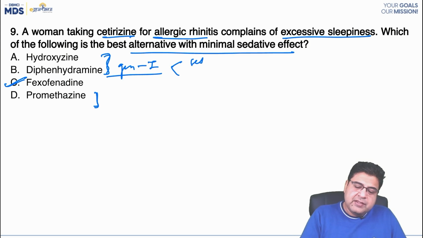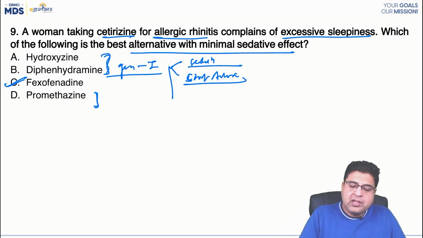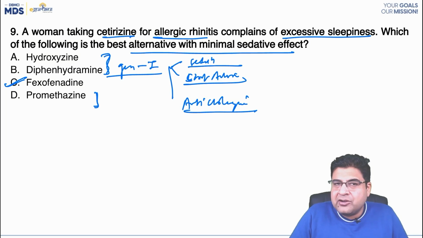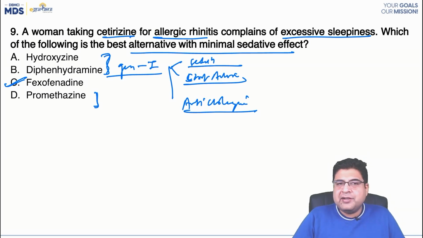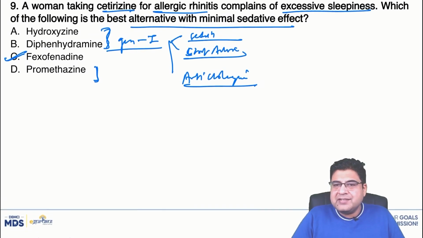Generation 1 medicines have sedation problems. Second, they have a short action. They can cause sedation as well. And these medicines also have anticholinergic properties. These kinds of things cannot be seen with the newer medicines like fexofenadine. So for question number 9, the answer is C.